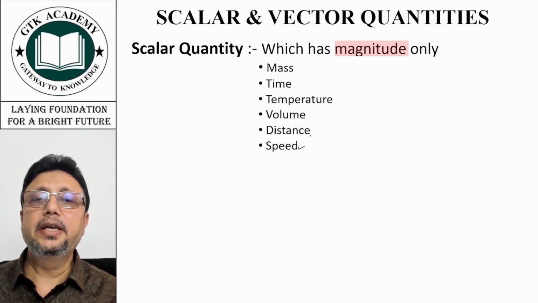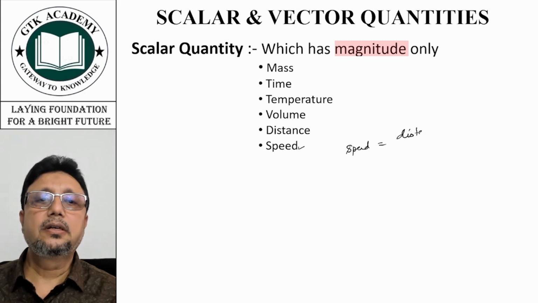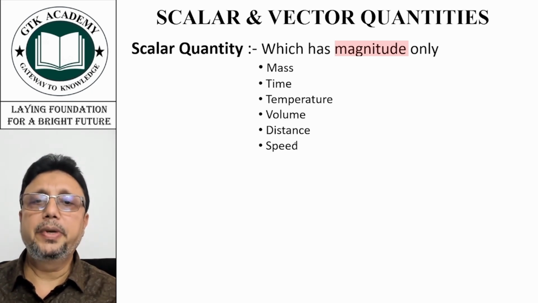Because speed is equal to distance upon time. Since distance is a scalar, speed is also a scalar, because distance and time both are scalars.